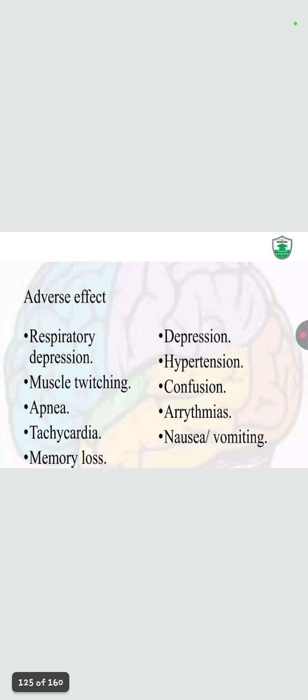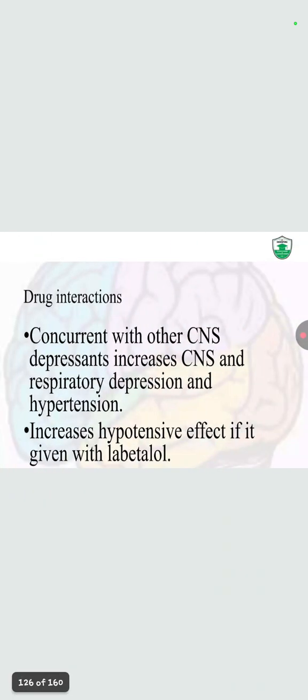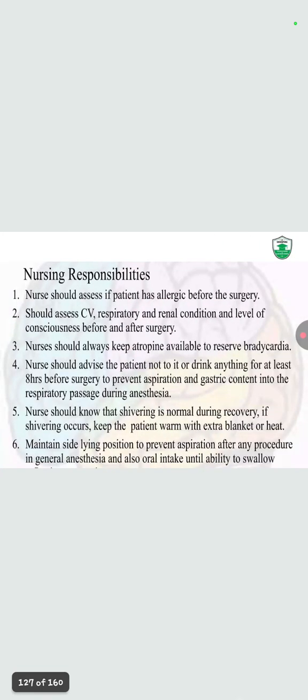Adverse effects are respiratory depression, muscle twitching, apnea, tachycardia, memory loss, depression, hypertension, confusion, arrhythmia, and nausea and vomiting. Drug interaction: concurrent use with another CNS depressant increases the CNS and respiratory depression, and increases the hypotensive effect if it is given with labetalol, which is a beta blocker.